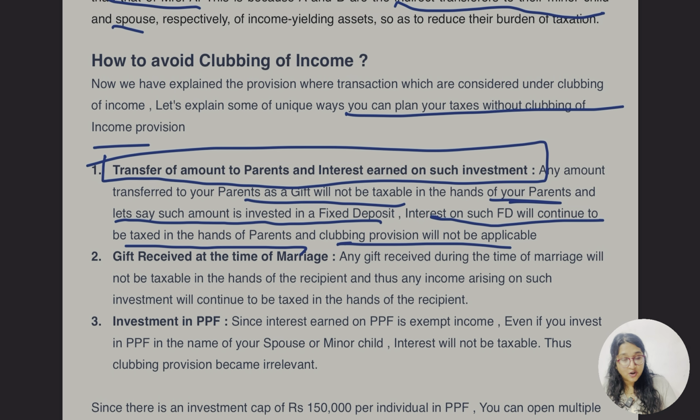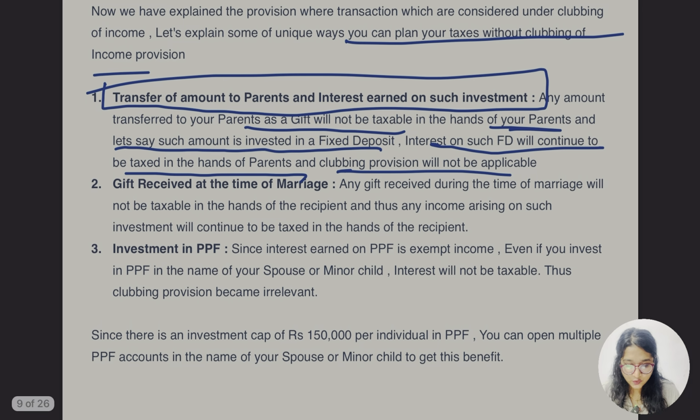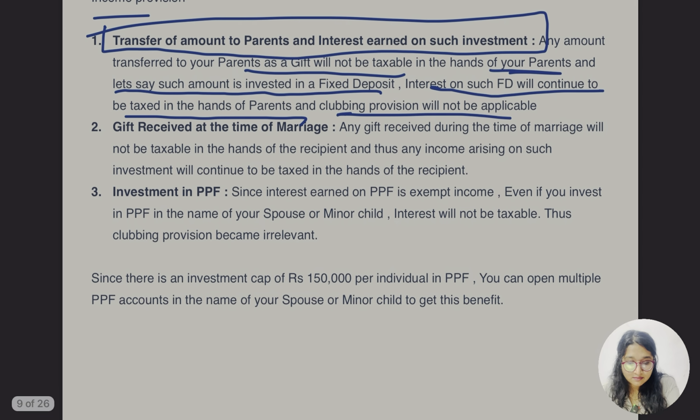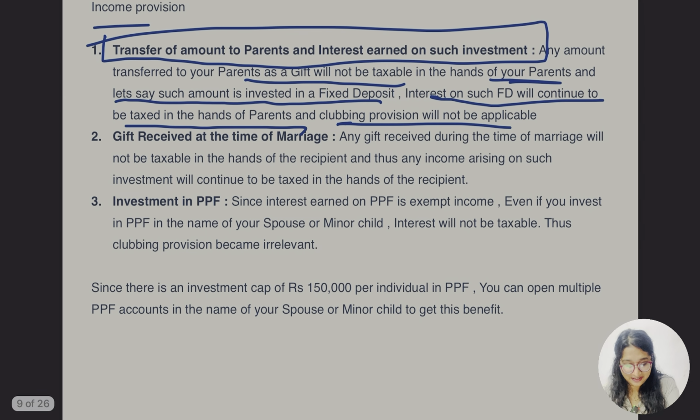That would not be the income of the parents, and the parents have actually invested in a fixed deposit or anything else. The return coming from that, the interest income, would not be clubbed. Okay, so this is one of the ways we can avoid clubbing of income.